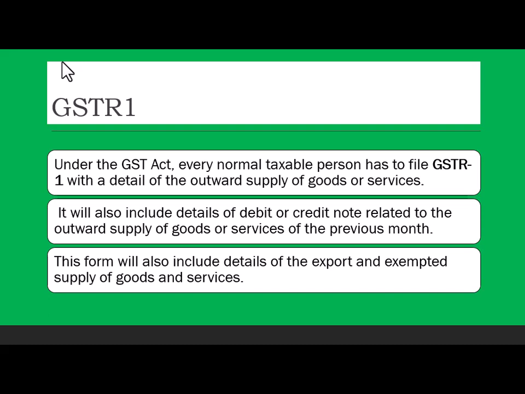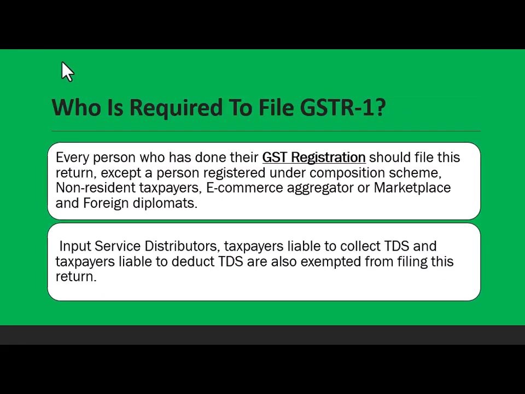So who is required to file GSTR 1? Just understand, every person who has done their GST registration should file this return, except the person registered under the composition scheme, non-resident taxpayers, e-commerce aggregators or marketplaces, and foreign diplomats. So basically, those people who have got themselves registered. If you feel that there is no registration requirement, you don't have to file. Except for the person registered under the composite scheme. Those in the composite scheme do not need to file this; those who have taken composite by staying below 1.5 crore, they don't have to file.